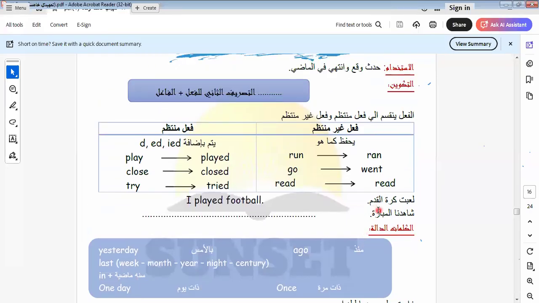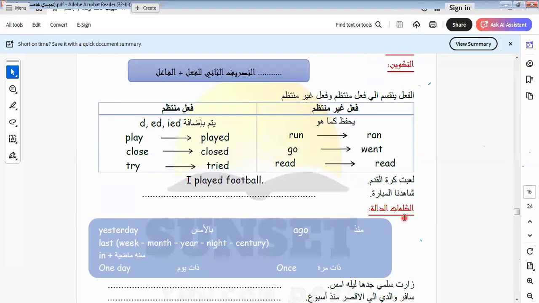We have two kinds of verbs in this tense: regular verbs, by adding ed to the verb, and irregular verbs, by changing the verb, like run, ran, go, went, read, read. I hope you revise the regular verbs because they are important in grade 5 and grade 6. We must revise and keep the irregular verbs. Irregular verbs are important in our English, as we told you a million times. Irregular verbs in English are like the timetable in mathematics. So we must keep them.